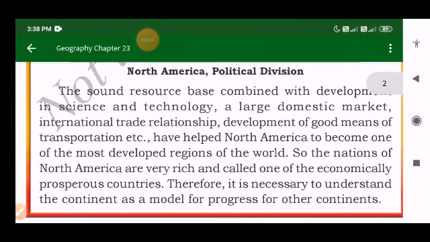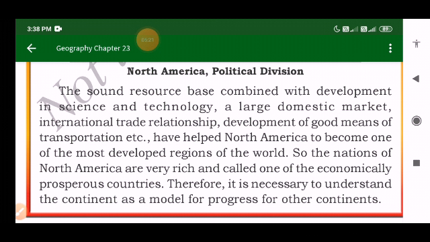Here we can say that it is advanced in science and technology. It has large domestic markets. It has international trade relationships, and development of good means of transportation is available in North America. These are the reasons that have helped North America become one of the most developed regions of the world.